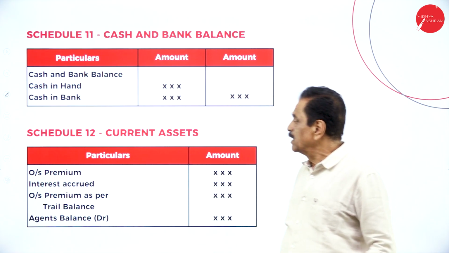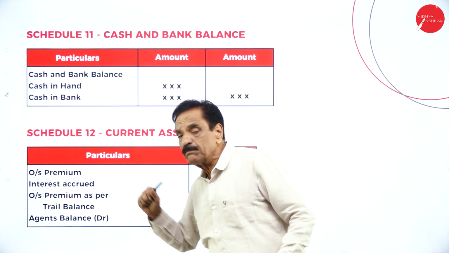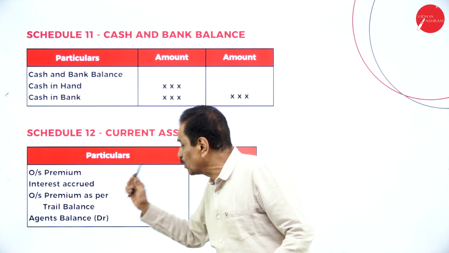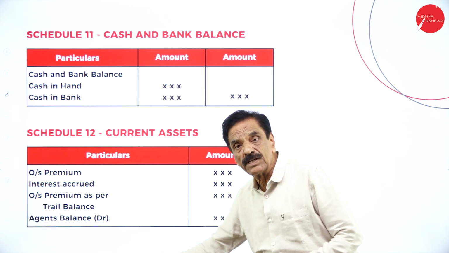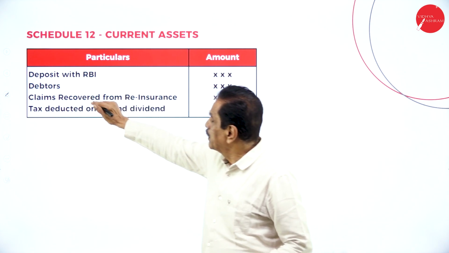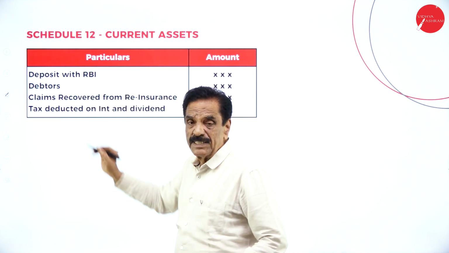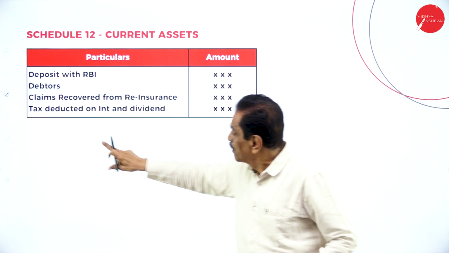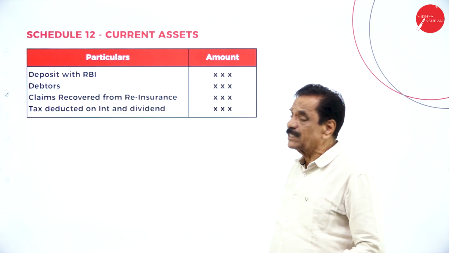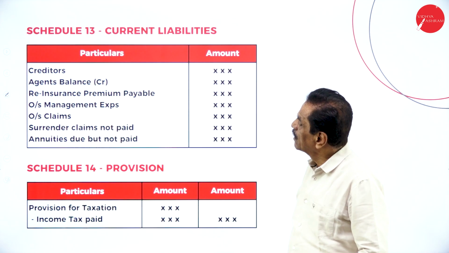Schedule number 12, current asset: outstanding premium, interest accrued. Outstanding premium as per the trial balance, agent balance debit entry. Then deposit with RBI, debtor, claims recovered from reinsurance, tax deducted on interest and dividend.